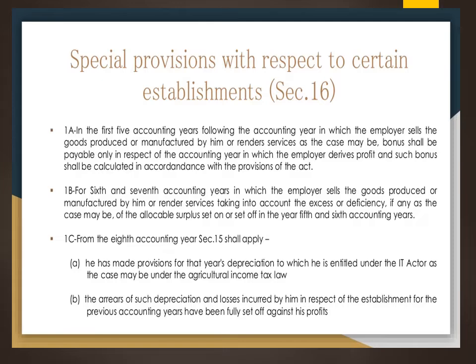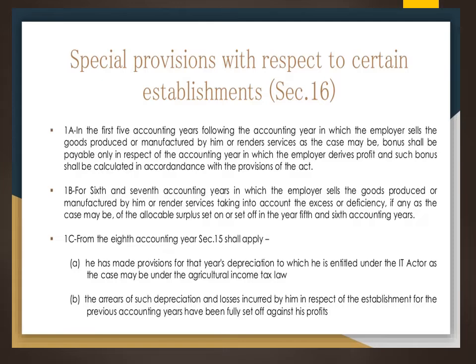From the 6th year and 7th year, suppose an employer is selling the goods which are produced or manufactured by him, or the services, as already discussed. In the account, there is an excess amount or there is a deficiency, as the case may be. Then they will look into the allocable surplus set on or set off in the 5th year and 6th accounting year. Suppose they don't have one, then they can look into the first 5 years.